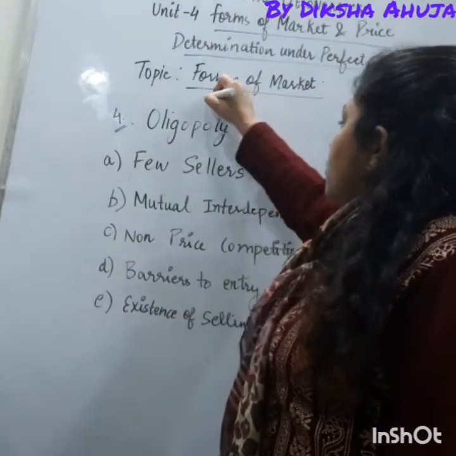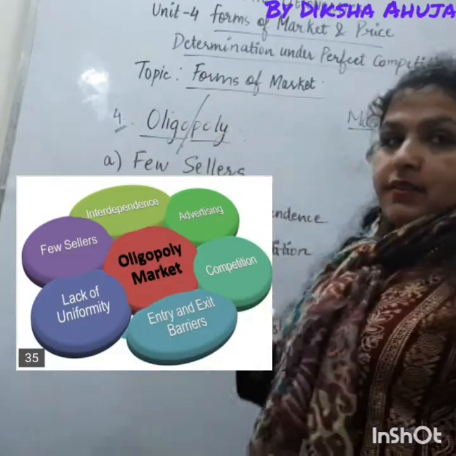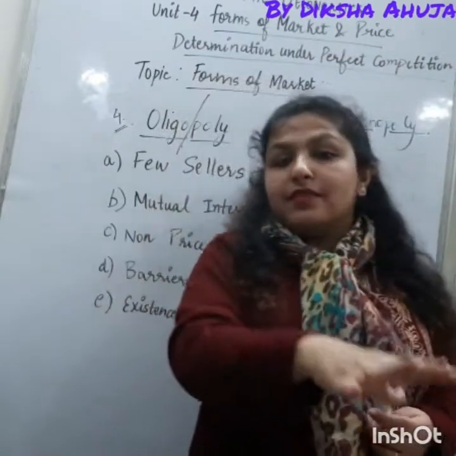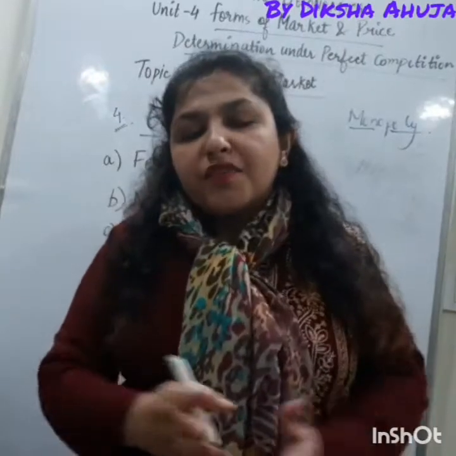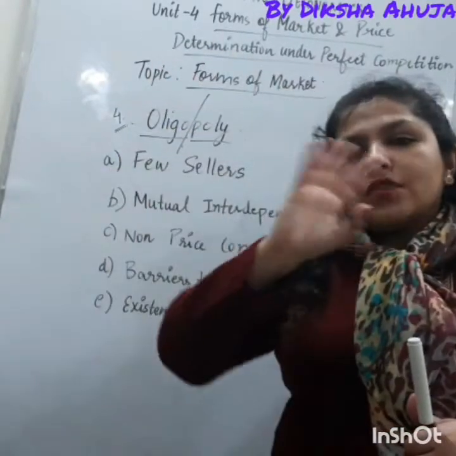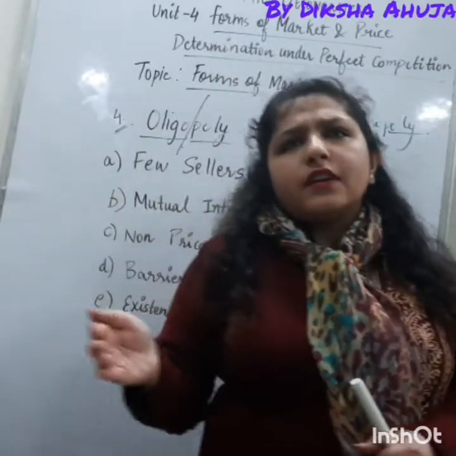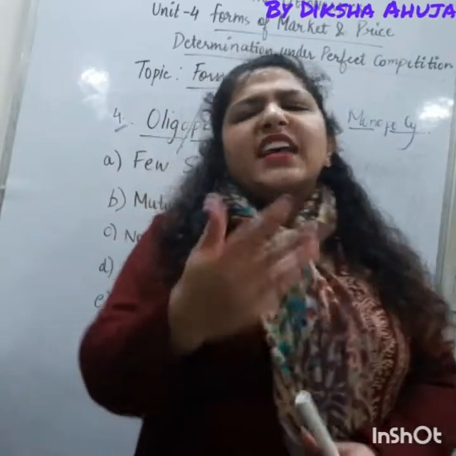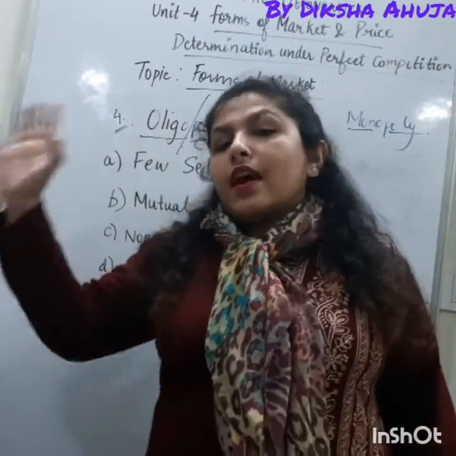So divided into two halves. Oligo means few and poly means sellers. So we are saying this is that market form in which there are only few sellers, right? That means there are not very huge number, large number of sellers such as 1,000, 100 or whatsoever. They are approximate, not determined actually, but in different industries there are different firms. Let's say 7 firms, 10 firms, 12 firms, right? But there are only few firms only, not in a large number.